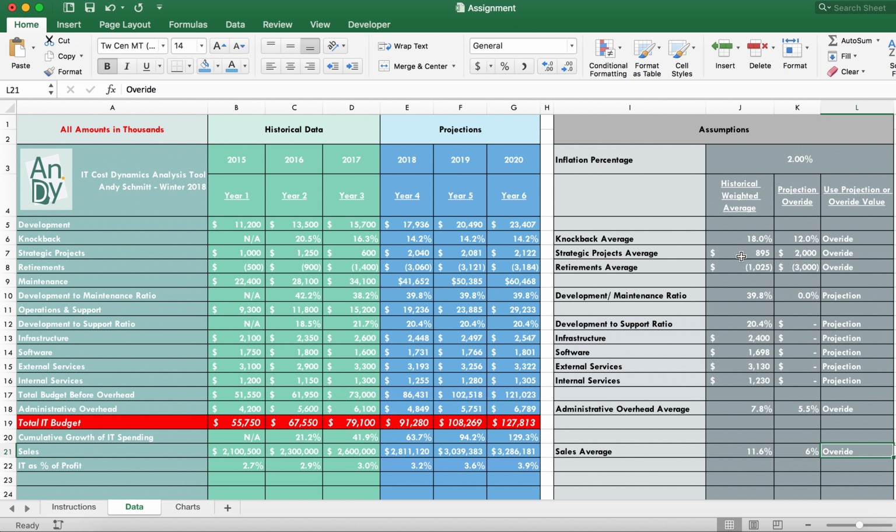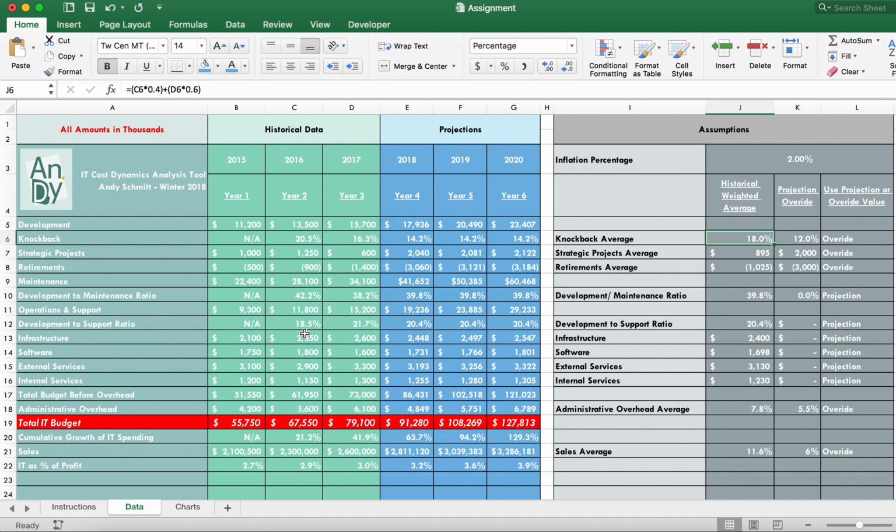These are historical weighted averages. Year 1, we're multiplying times 0.25, year 2, 0.3, and year 3 times 0.45. And that's how you come up with this weighted average. So if you look at, let's say, the infrastructure, the infrastructure this year was here.